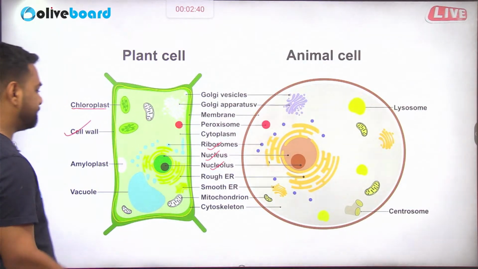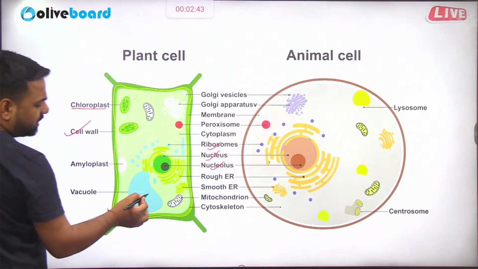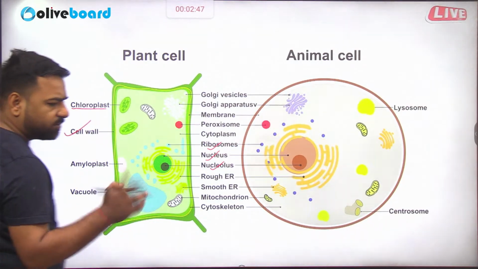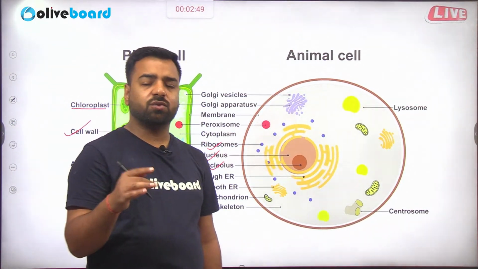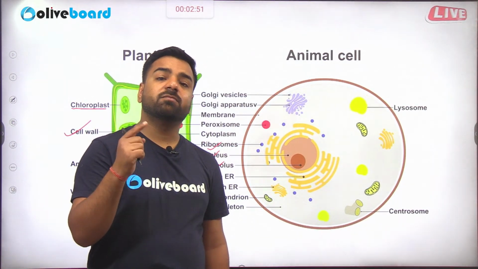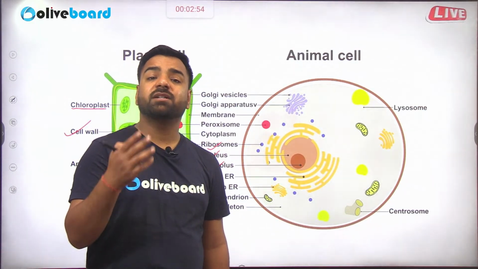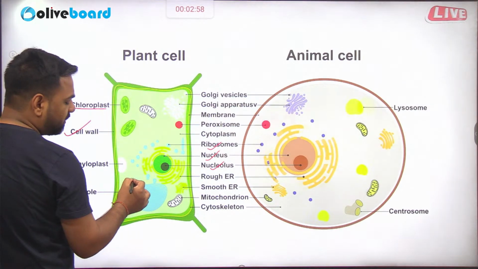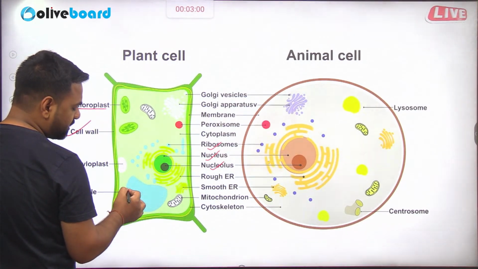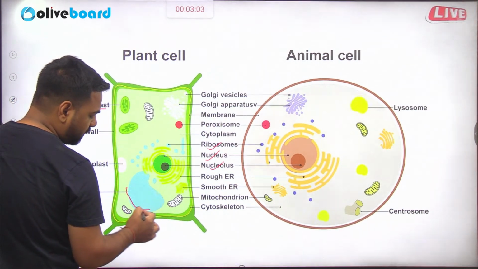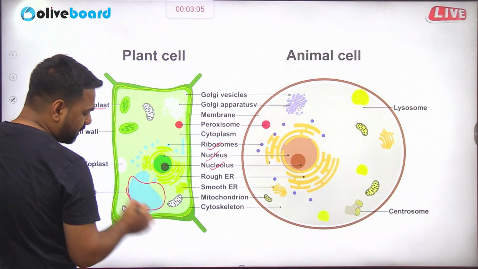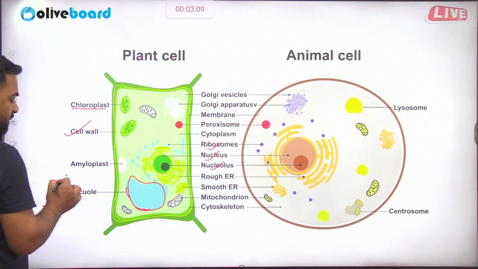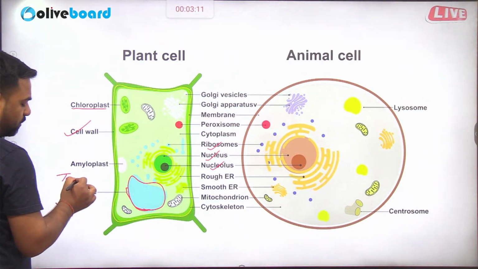What is it? See, guys, can you see this liquid-like structure? What is it? It is vacuole. So guys, vacuole is present in both animal cell also, plant cell also. But the size in plant cell is more, or we can say it is much bigger in comparison to animal cell. One more thing, the layer which is in the outermost part of this particular vacuole, what is it? So this outermost part of this vacuole, this is again a membrane, and what is the name? So you must remember that name is tonoplast.